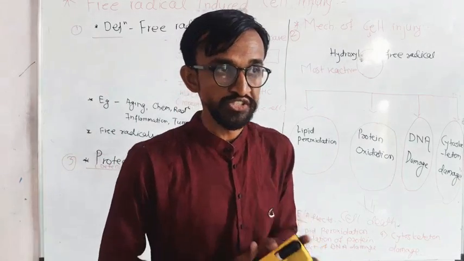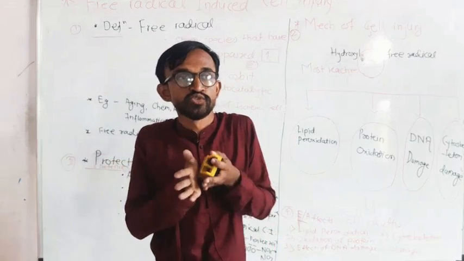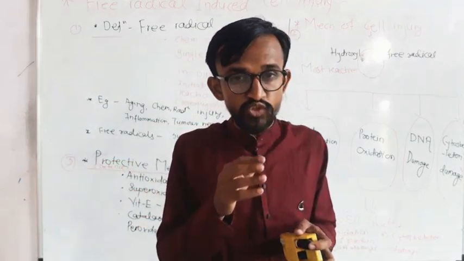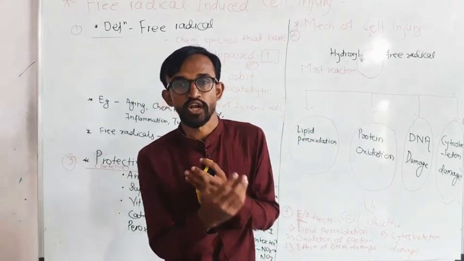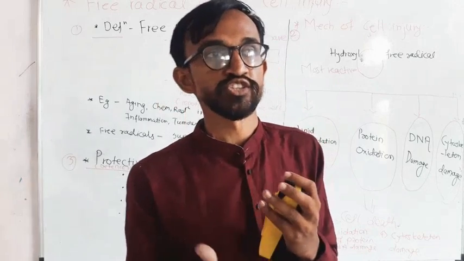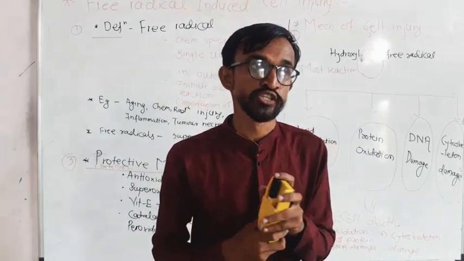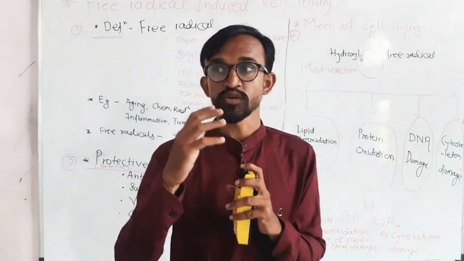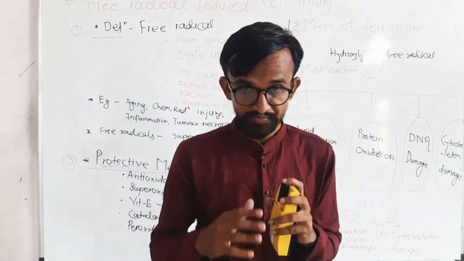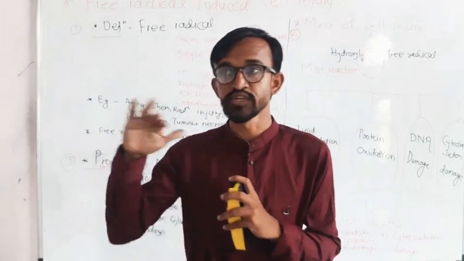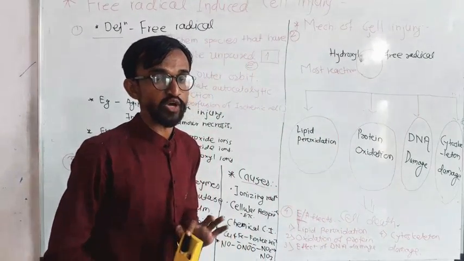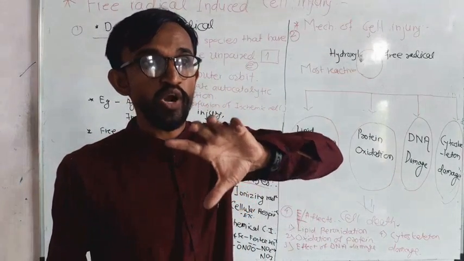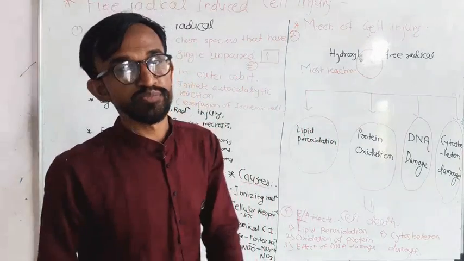Denaturation of proteins means breakdown of proteins into amino acids, and if amino acids get disturbed, the protein structure gets disturbed, and the activity of that proteinous molecule gets disturbed. Enzymes are made up of proteins, so enzymes get disturbed, and the biochemical processes get disturbed. Now you have understood the effects of free radical injury.